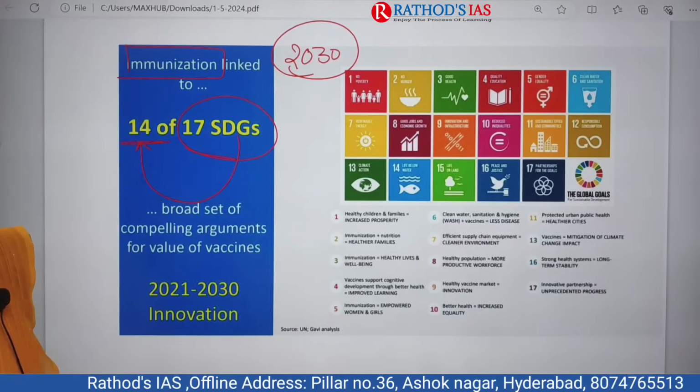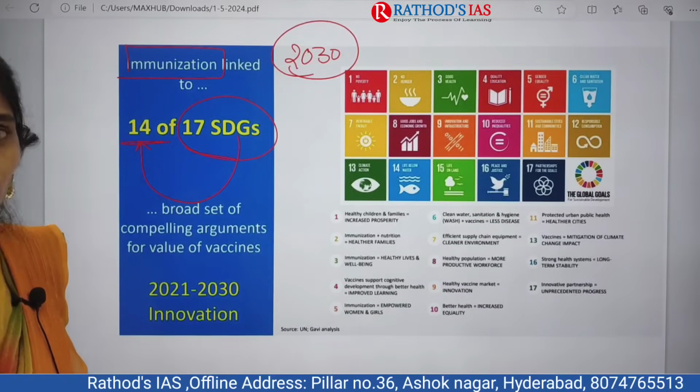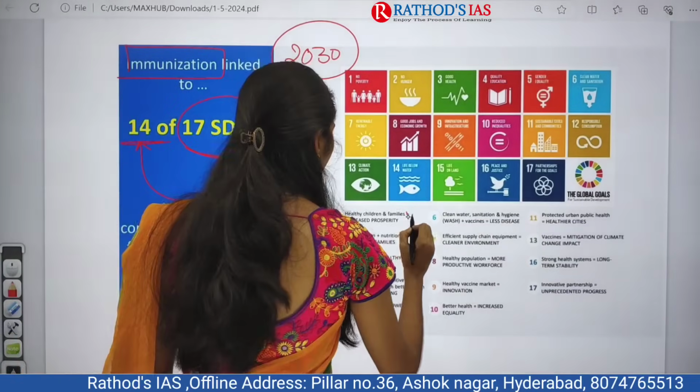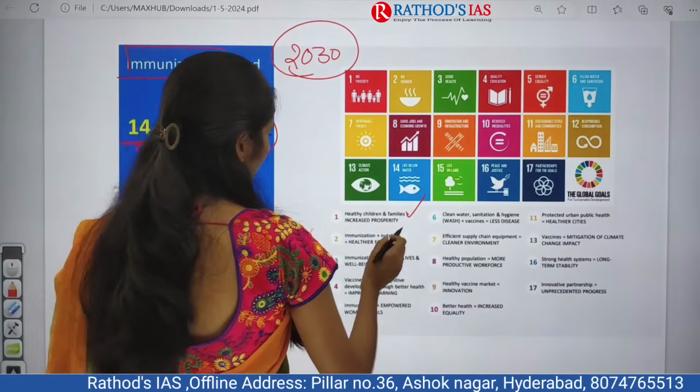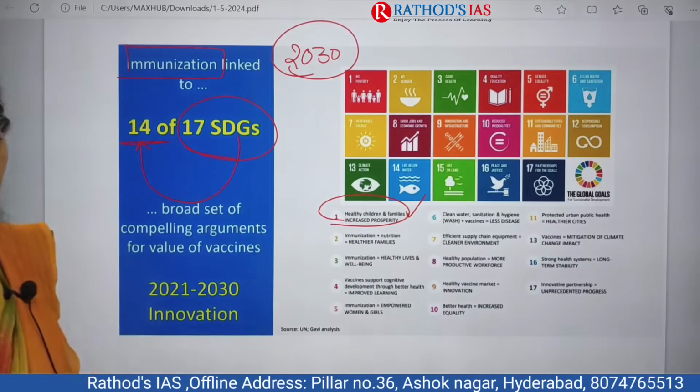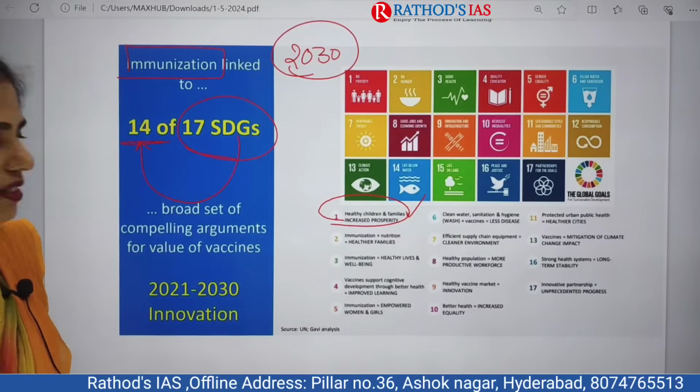So which sustainable development goals can we achieve through this vaccination? First, increased prosperity, that is, especially no poverty. This is very important because health is one important asset that every family has.